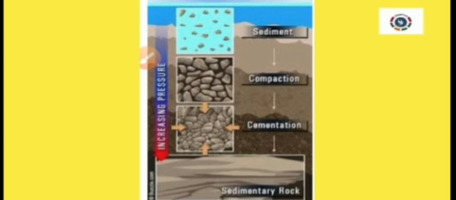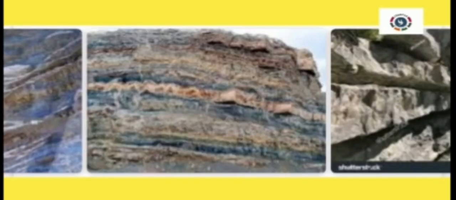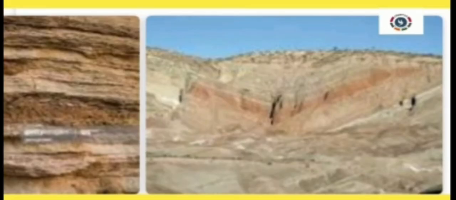These sediments can include minerals, small pieces of plants, and other organic matter. The sediment is compressed over a long period of time before consolidating into a solid layer of rock. Sedimentary rocks form layers called strata, which can often be seen in exposed cliffs.